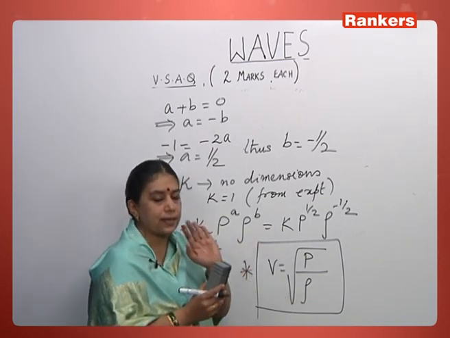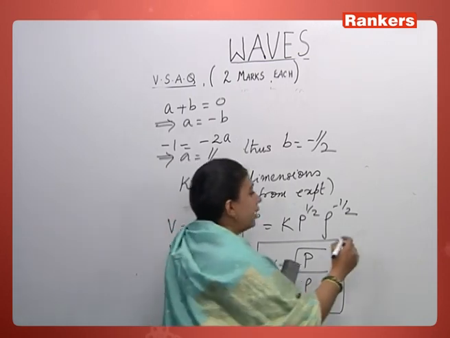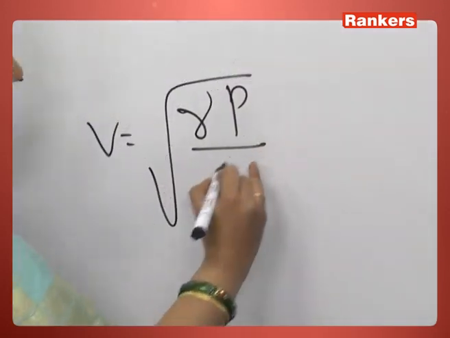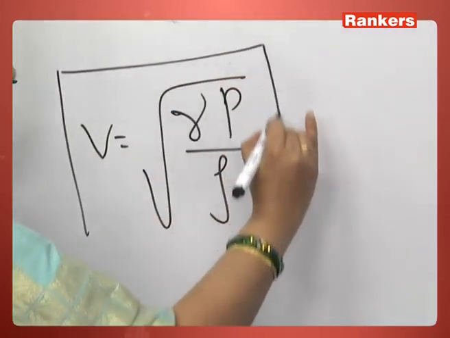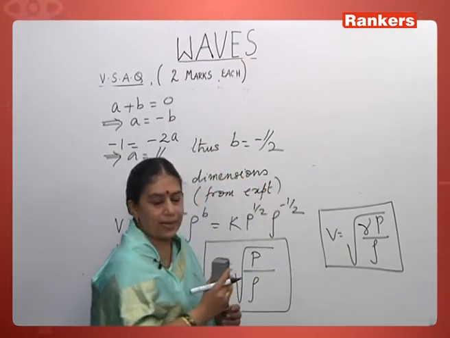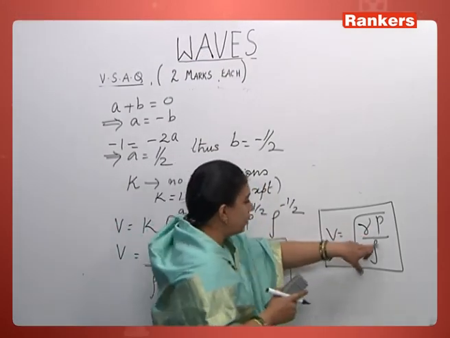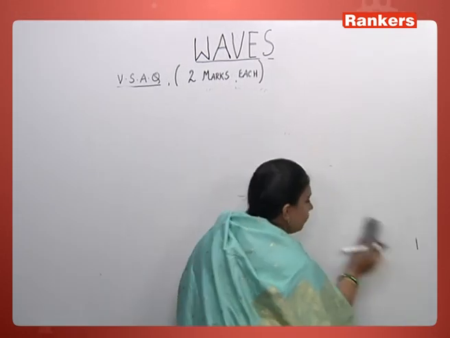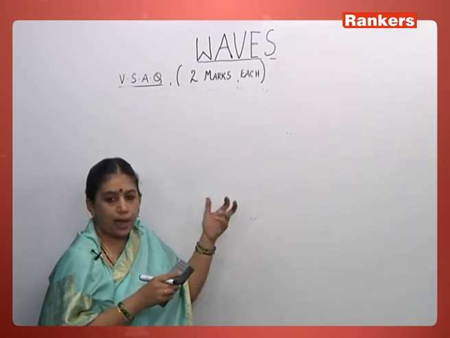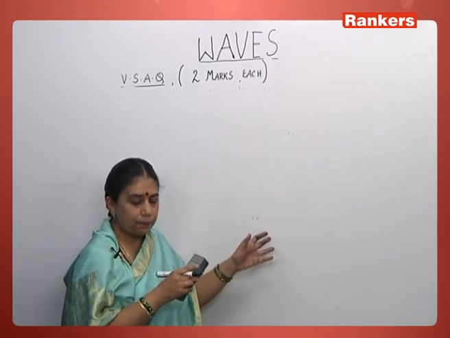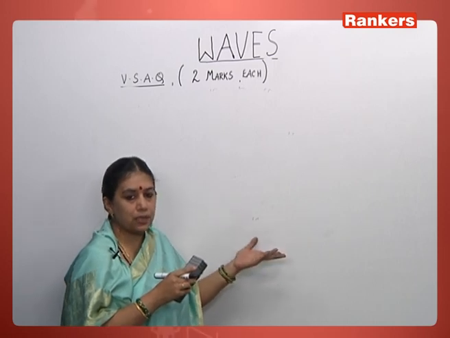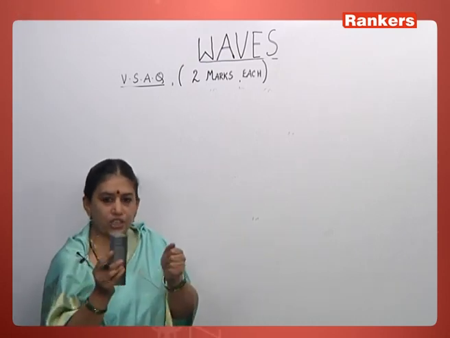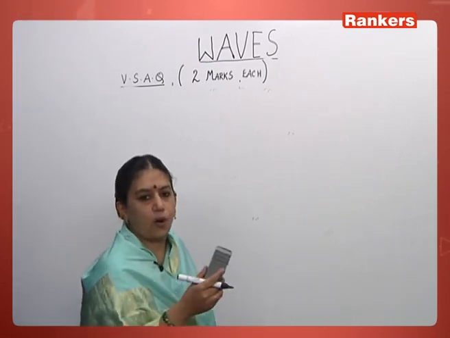But Laplace made a correction, and the actual formula for V is root of gamma P by rho, where gamma is the ratio of the specific heats of the gas. So gamma P by rho is the Laplace correction, while root P by rho is called Newton's formula. Another point: for liquids, P dimensionally corresponds to the bulk modulus, because the bulk modulus is also a variation in pressure. Just for knowledge's sake.